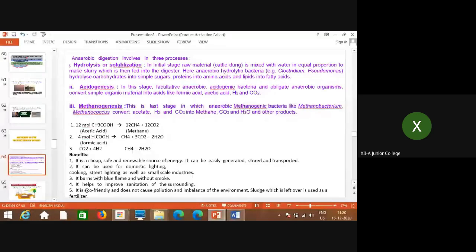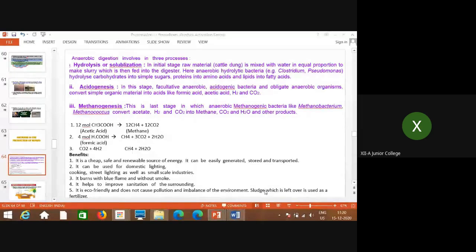Then it is eco-friendly and does not cause pollution or imbalance of the environment. It doesn't cause any pollution, so imbalance of the environment cannot happen, because we take all these natural raw materials from the environment, and the result is again used for the environment. So this is one of the benefits of methane or biogas formation.